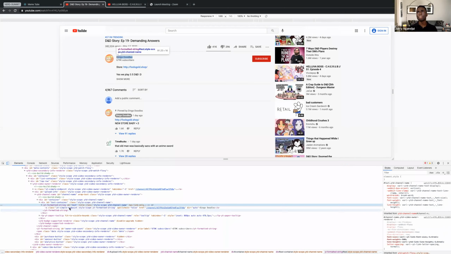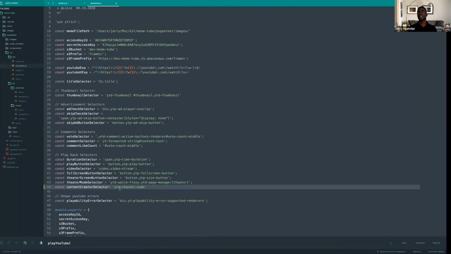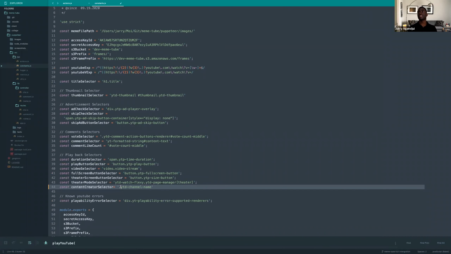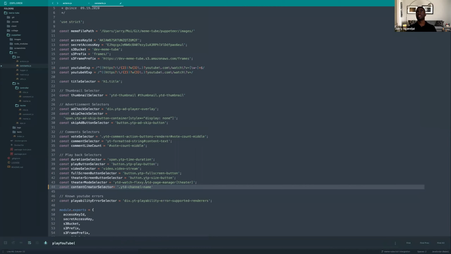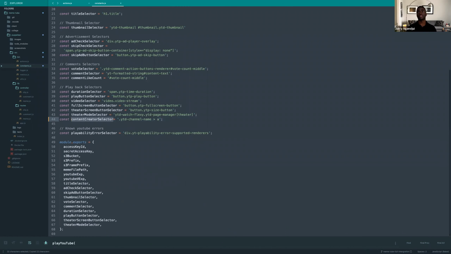That's a class, and like in jQuery, classes are prefixed with a dot. And the actual value is contained in this anchor tag. So what we want to do is something like this. That should in fact get us what we want, so we have the selector. Let's export that amongst our other selectors.